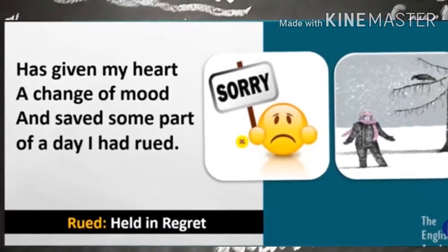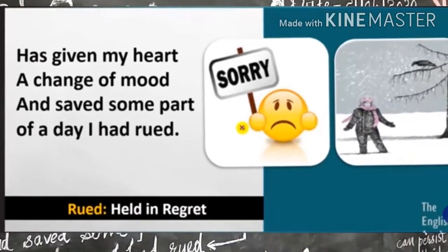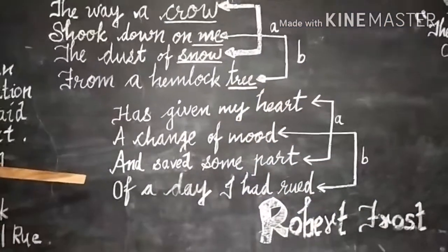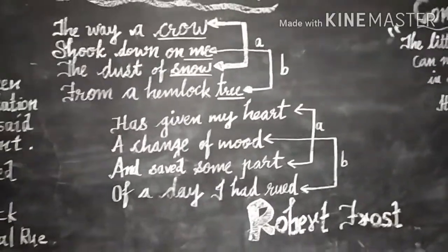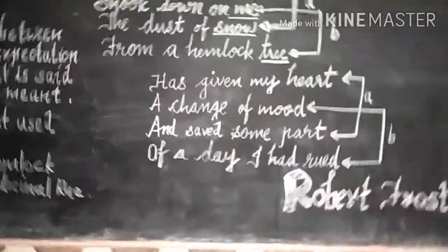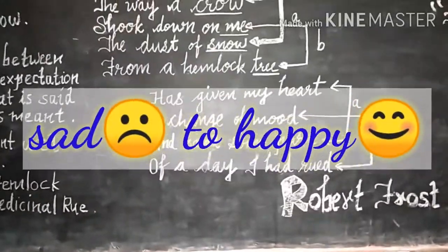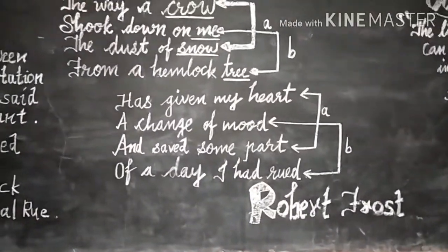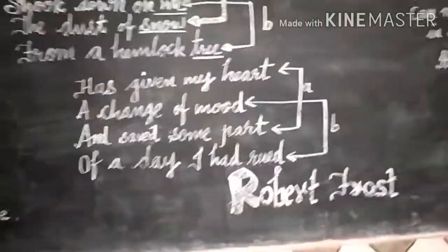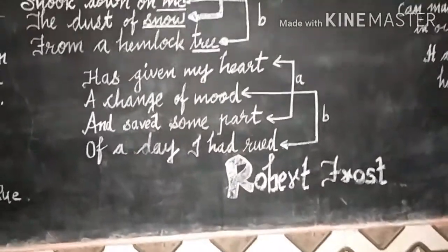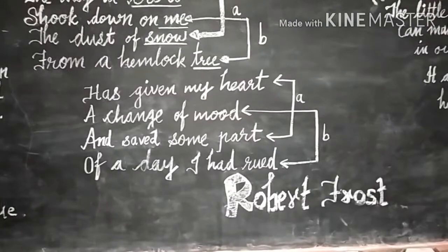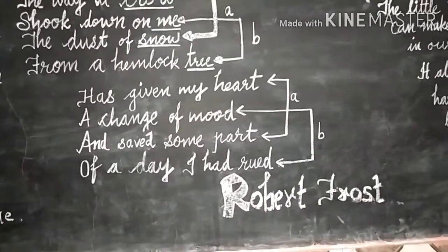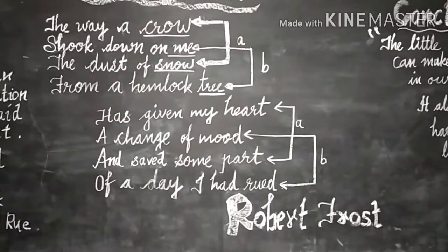Here, the poet explains his feeling. When the soft and cold snow fell on the poet, it changed his mood, students, from the state of sadness to happiness. The same way, when we have little happiness, little help received from others, we also feel the same thing, isn't it? He started feeling peaceful and refreshed after the snow fell on him. This simple incident helped him enjoy the remaining part of the day.